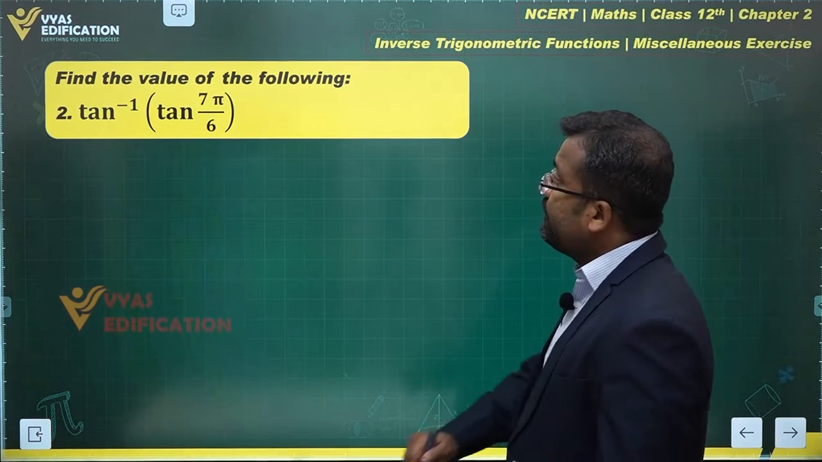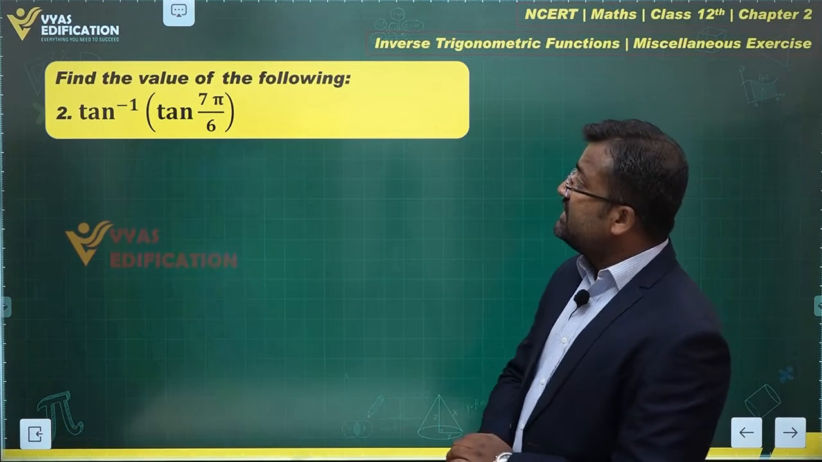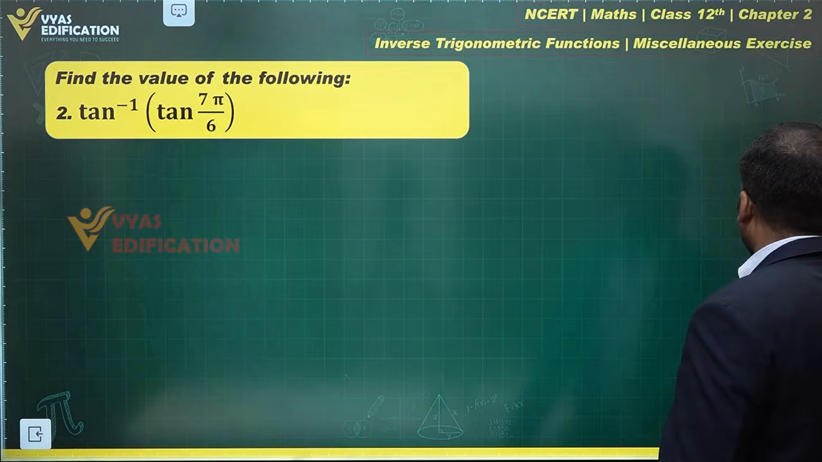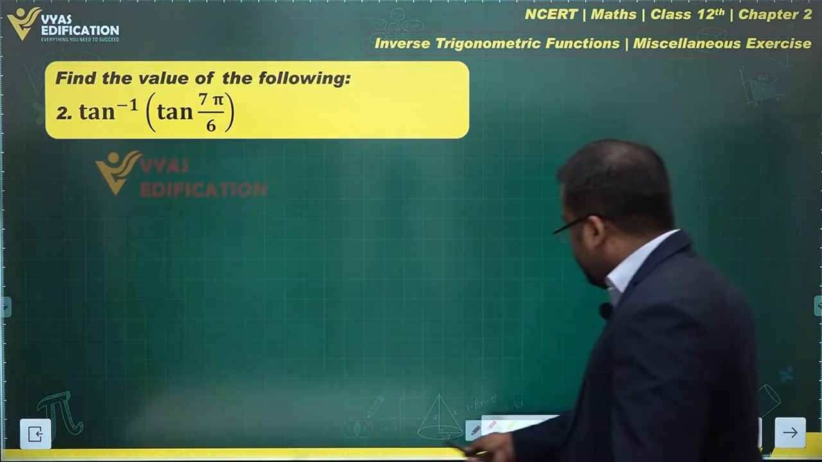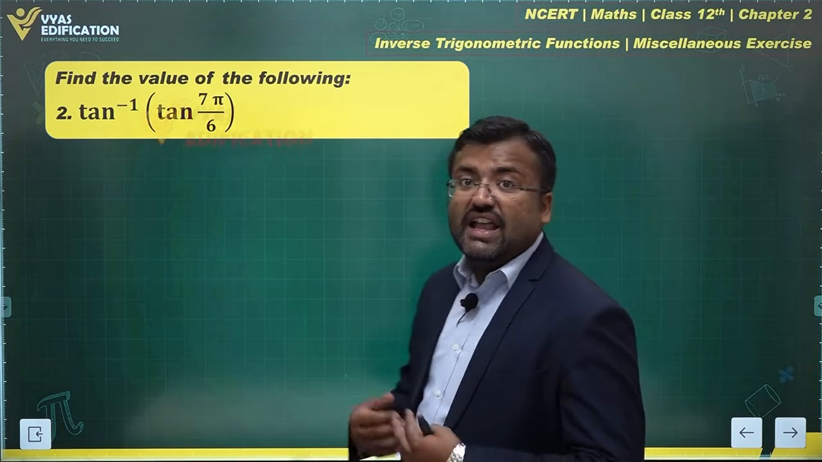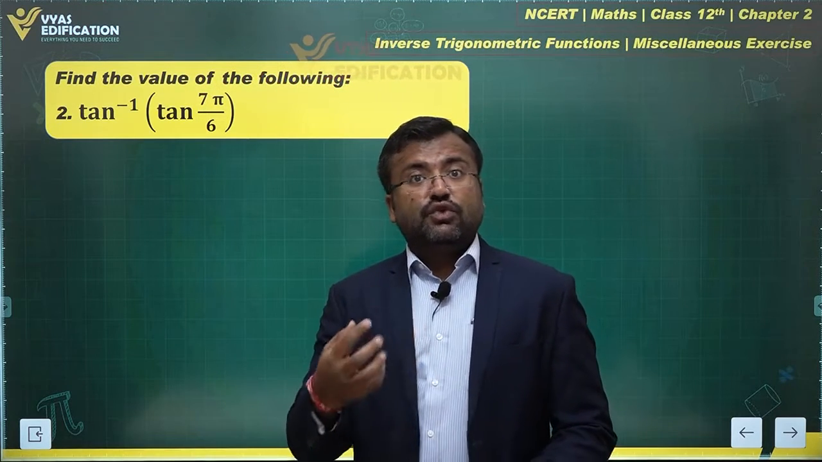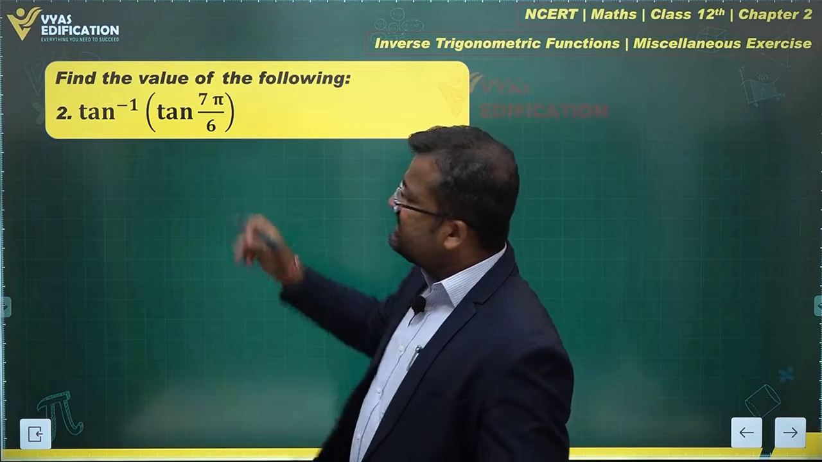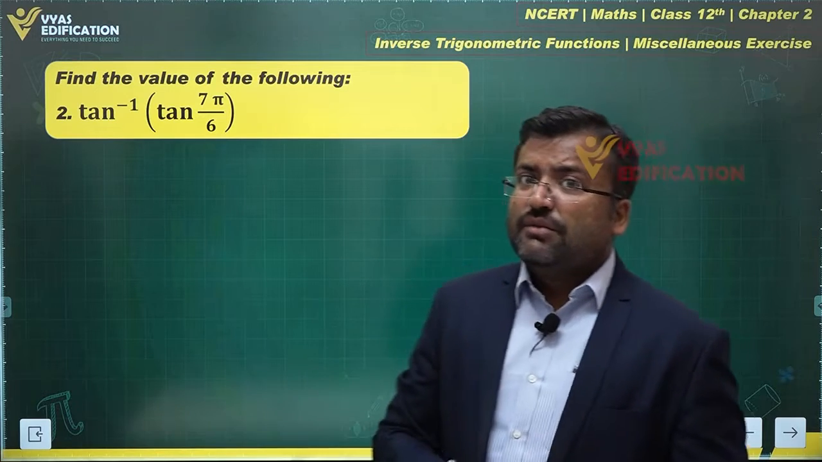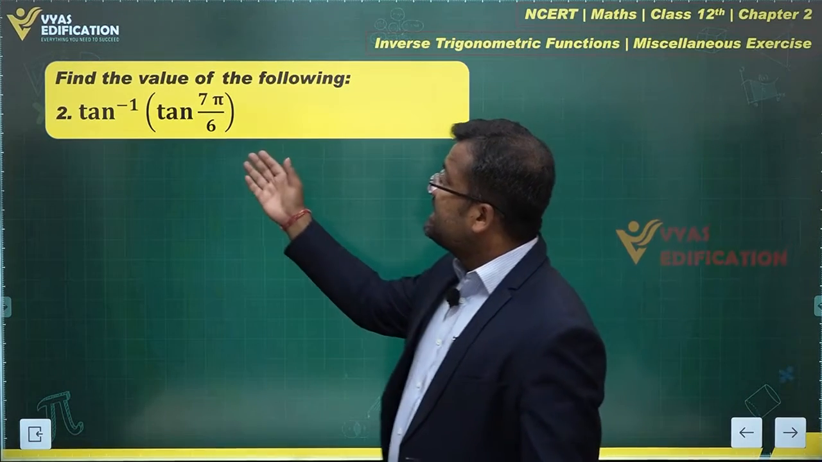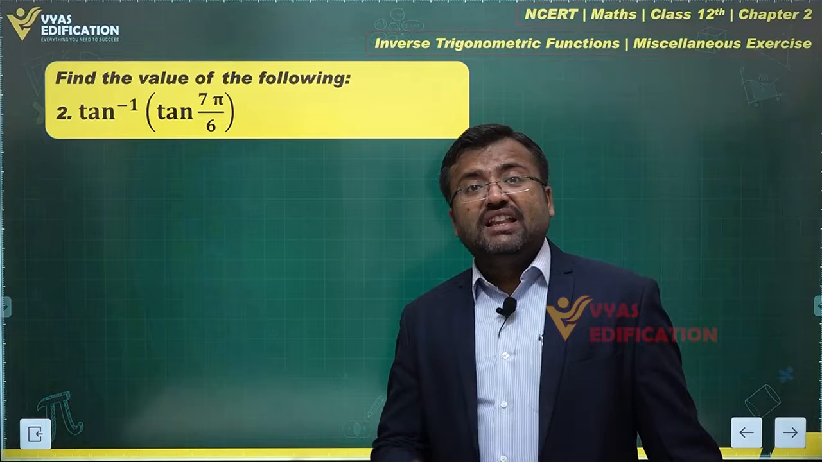Let's move on to the next one. This says tan inverse tan 7 pi by 6. We are supposed to find the value of this. Now, where does tan inverse tan lie? Tan inverse of something, the output should lie in the interval minus pi by 2 to pi by 2. That's fourth or first quadrant, right? But where does tan 7 pi by 6 lie? Tan 7 pi by 6, if you may be aware, is pi plus pi by 6, which is in the third quadrant.